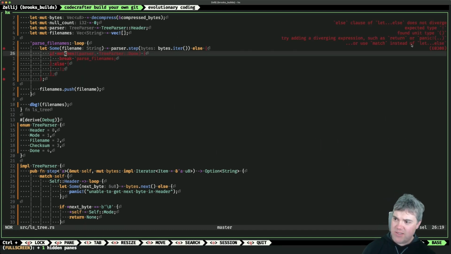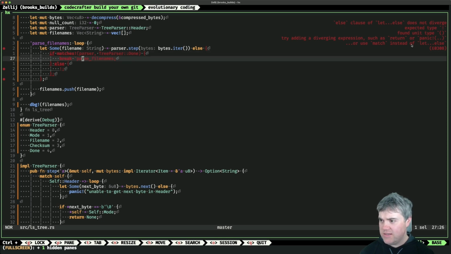Is there any reason I'm doing it this way instead of while let? I couldn't figure out a while let that works really well right off the bat. Okay, so if matches. I was trying to say, okay, if this is done, so if you are done, then I wanted to break.